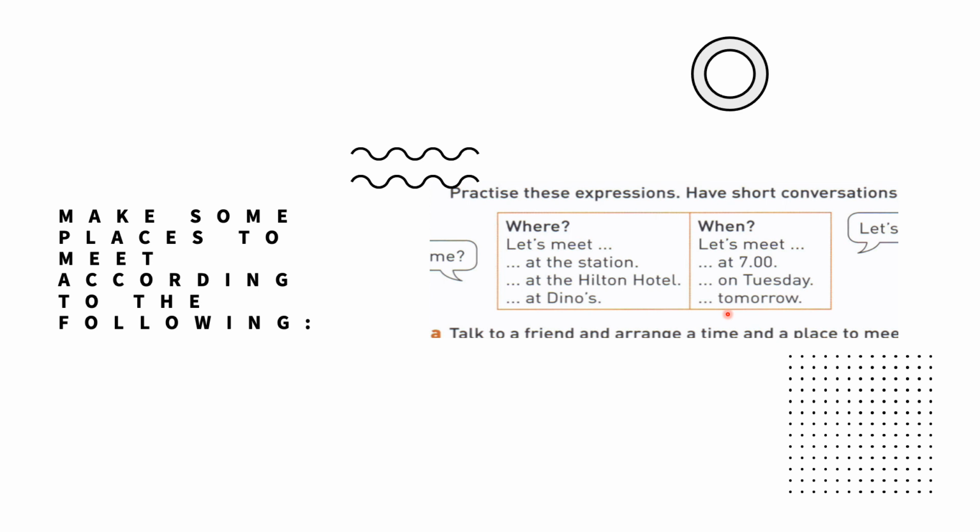Can you make them in one sentence? Yes, you can make the place and the time in one sentence, as you can see here. Let's meet, for example, at the station tomorrow. Let's meet at the Hilton Hotel at 7. Let's meet at Dino's on Tuesday.